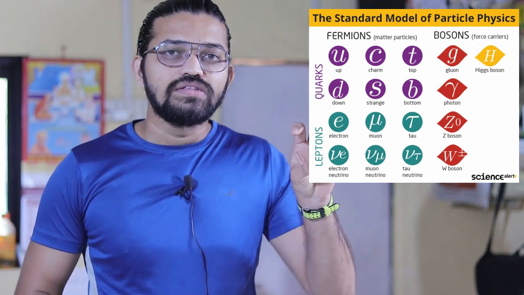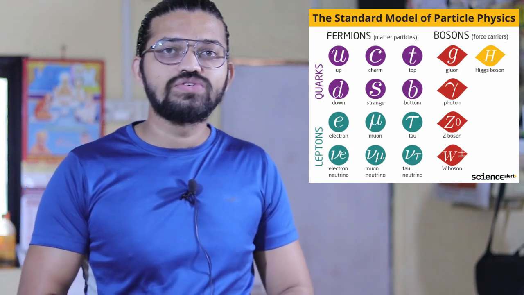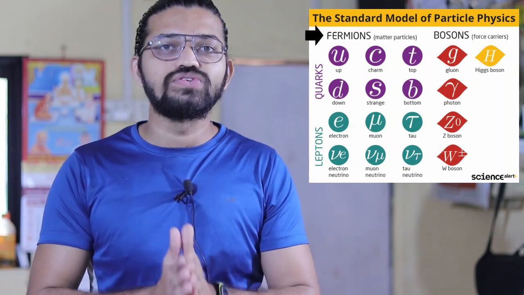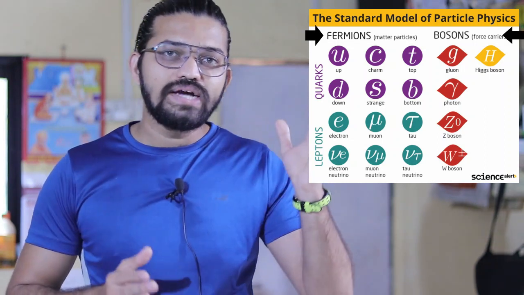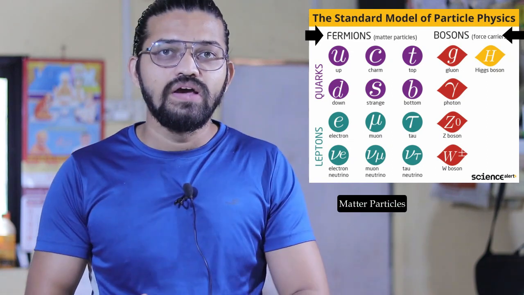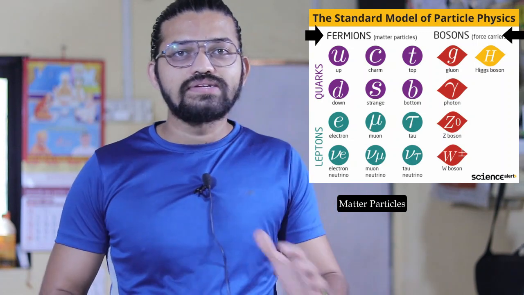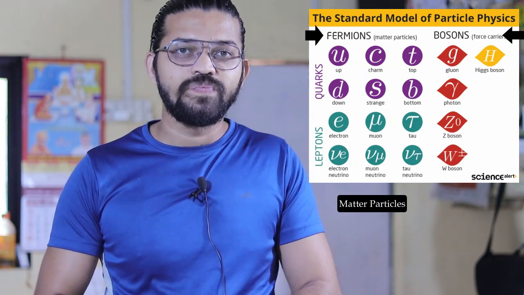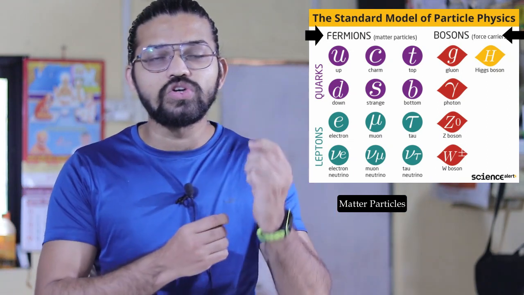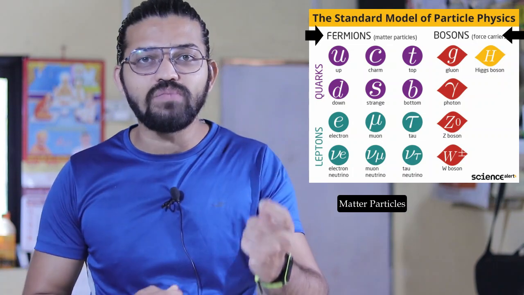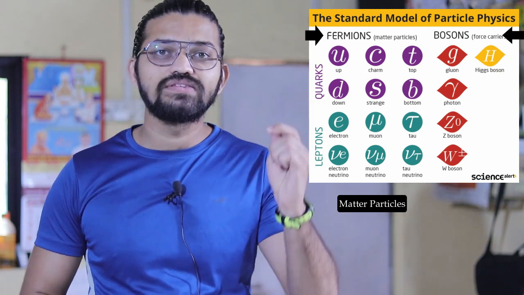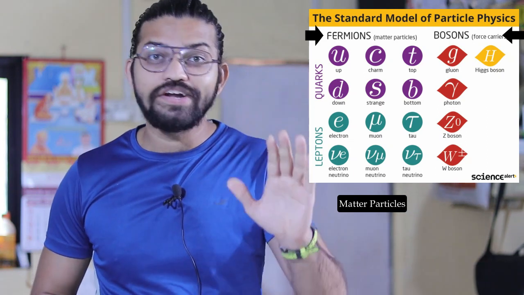So over here there are two groups. The first group consists of the fermions, which consist of the quarks and the leptons. The second group consists of the gauge bosons. Well guys, these fermions are related to matter. These are the matter particles. We can say that all the things that we can see around us consist of matter. Also guys, these matter particles are the constituents, or the building blocks, of all the matter, all the substances that we can see around us. These are the subatomic particles for matter only.